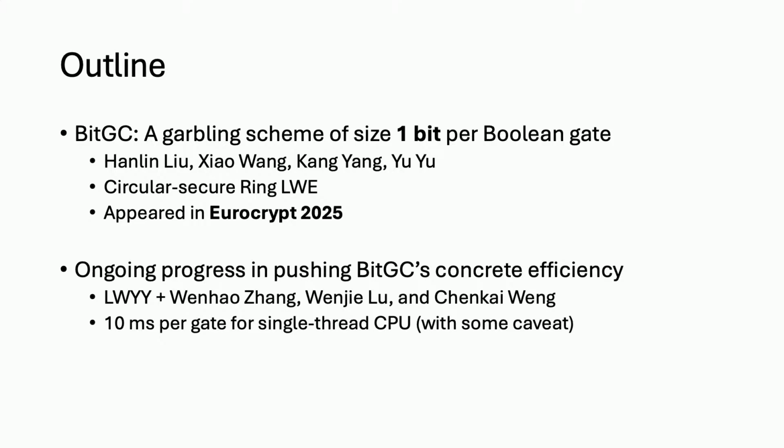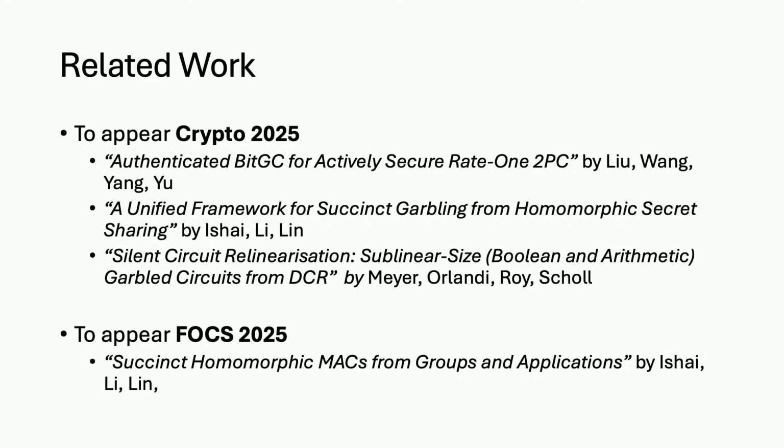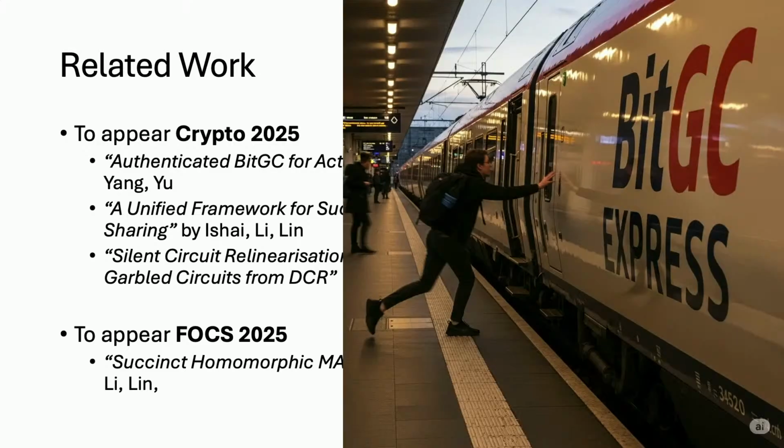BitGC is one of the recent progress in making garbling small. There have also been quite a lot of related and relevant works. Some appeared in Crypto, which is partially why we have 3 sessions on garbling, and also some in FOCS this year. So I want to say that the train of BitGC has not departed yet. If anyone still wants to hop on the train, now is the time. After today's 2 talks, you should have all the background to hop on this train. And of course, there's no physical BitGC train. It's from AI.